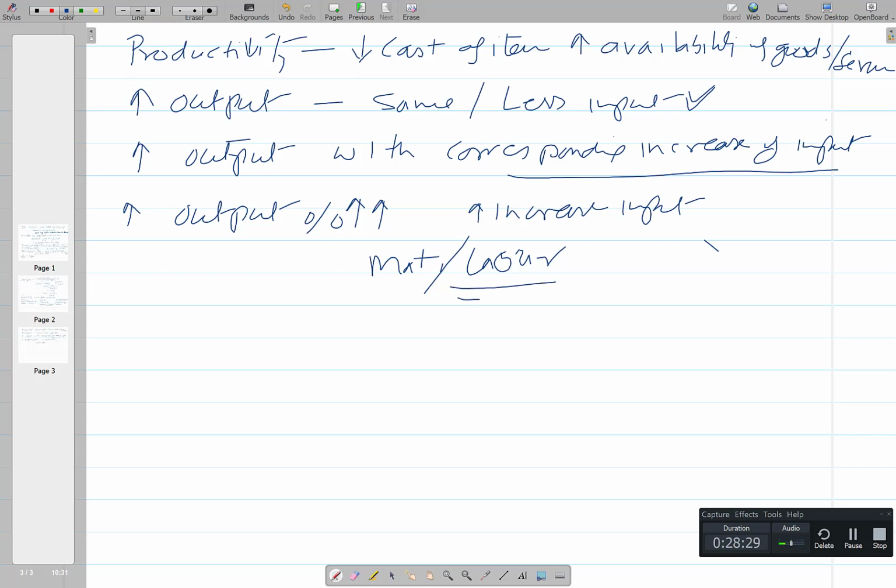Less labor means they will not be using the manpower to produce the output, and this will lead to unemployment. And that is why most of the time the concerns associated with productivity are primarily related with unemployment.